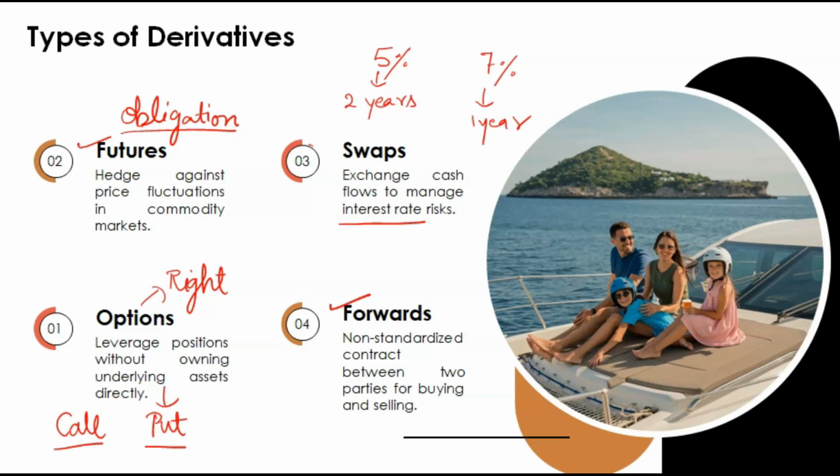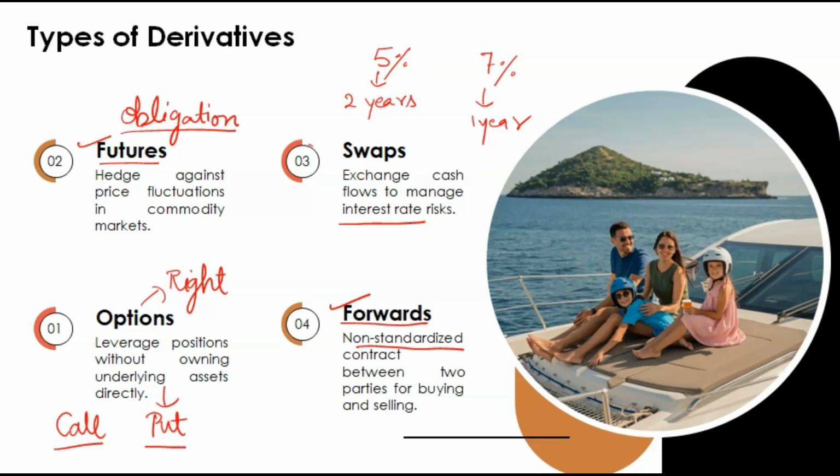Now there are forwards. Forwards and futures are the same. The only difference is that forwards are not a legal derivative and futures are a legal derivative. Forward is a non-standardized contract. In both futures and forwards, there is an agreement between two parties to buy a particular commodity on some future date at a certain price, and that price is already decided before. So both are the same.